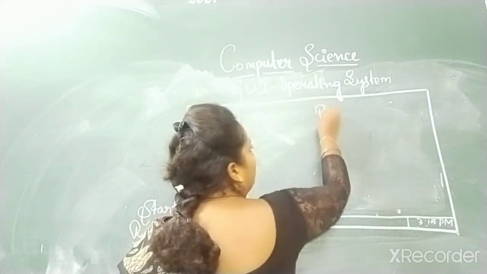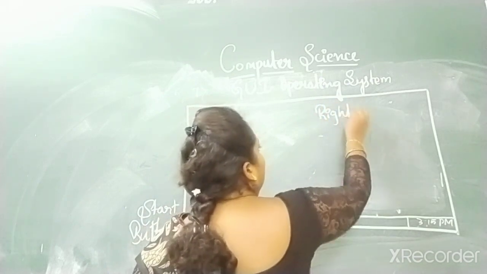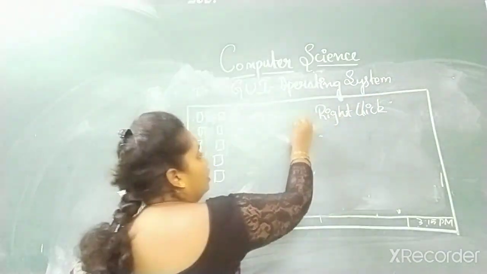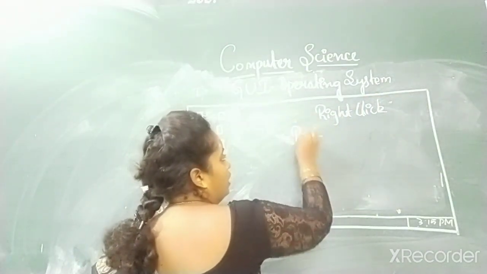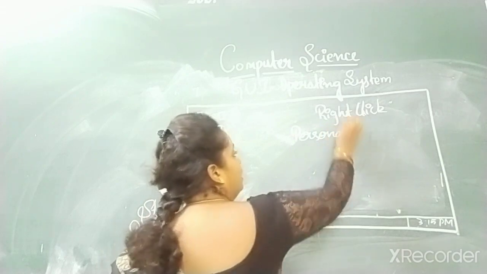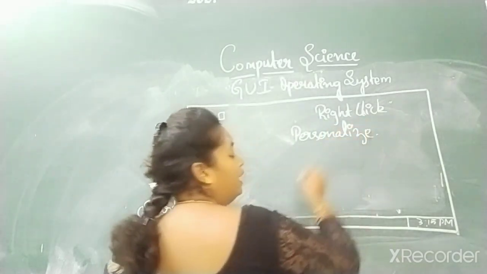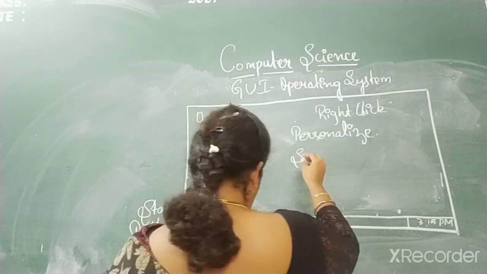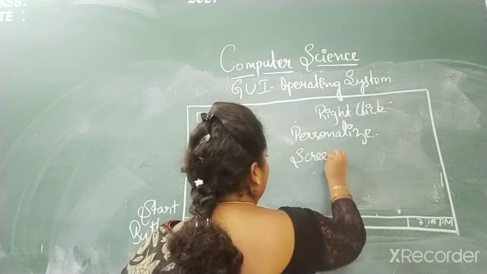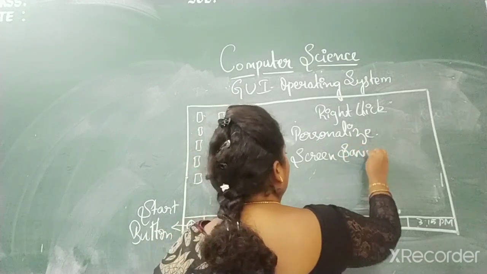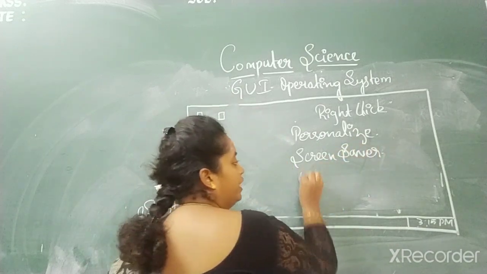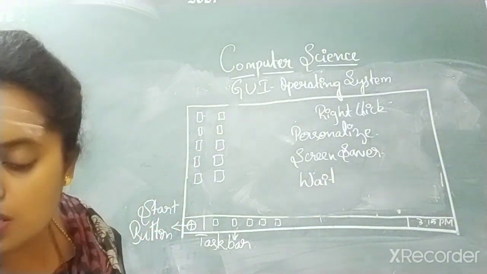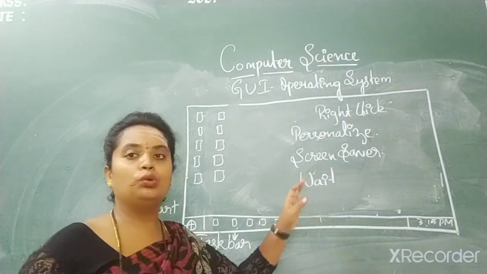Right click on the desktop screen. Click on personalize. Then click on screensaver. You can give the waiting time. Why waiting time? Because there is no need to change.